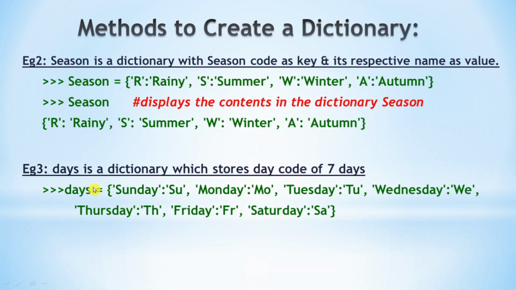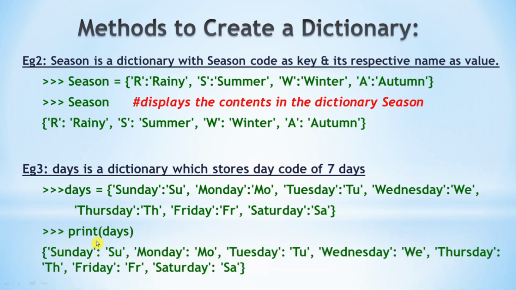One more example. I have created a dictionary days which stores the day name as the key and code as the value. 7 days and their respective codes are stored here. The dictionary is displayed by using the print days command. The whole dictionary will be displayed. I will show some examples to create a dictionary.